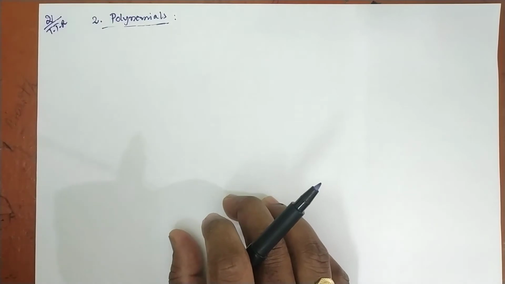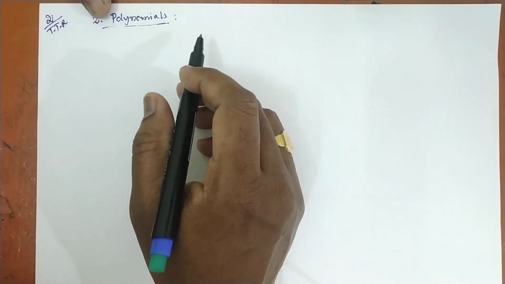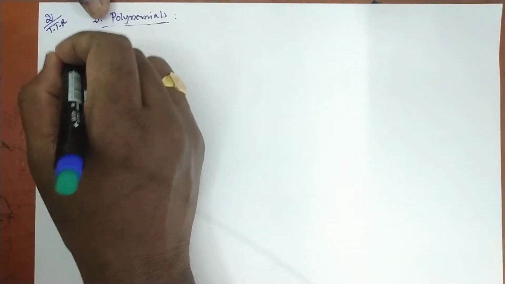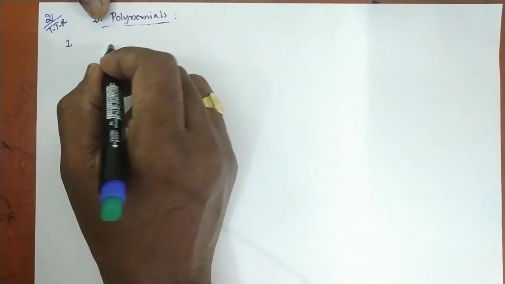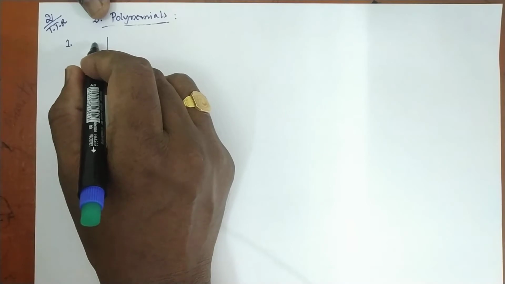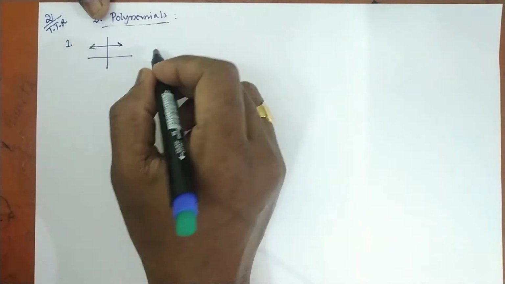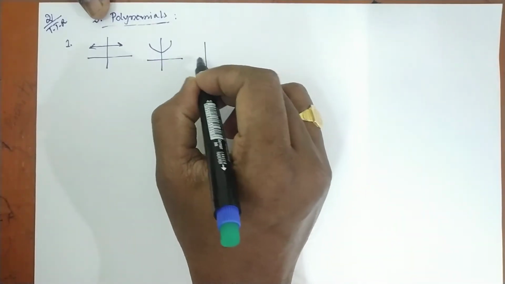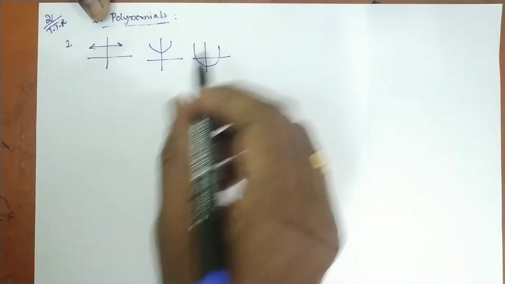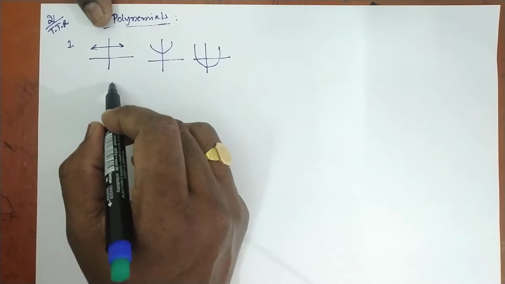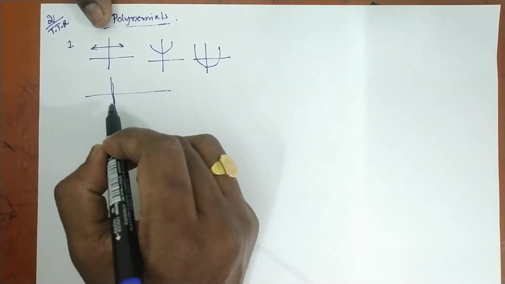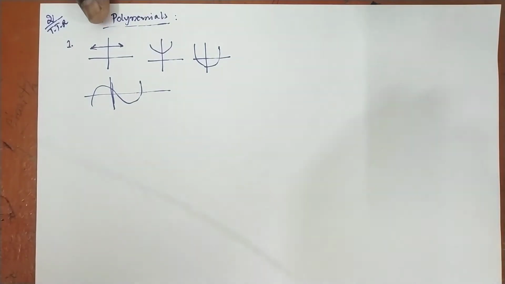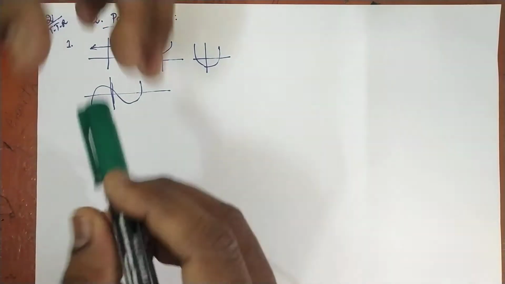Only in this academic year 2021 we have only two exercises. The first exercise is just a graphical one, so let me discuss it. You have a straight line, this is a graph, and you have a parabola like this, and one more parabola like this. How many zeros are possible? He will ask that in the first exercise. The only thing you have to identify is at which places the graph is intersecting.